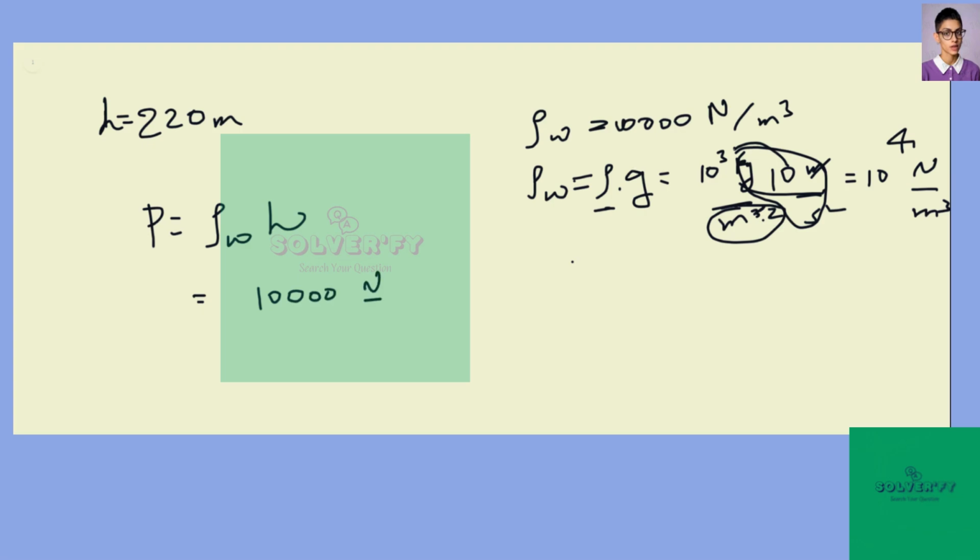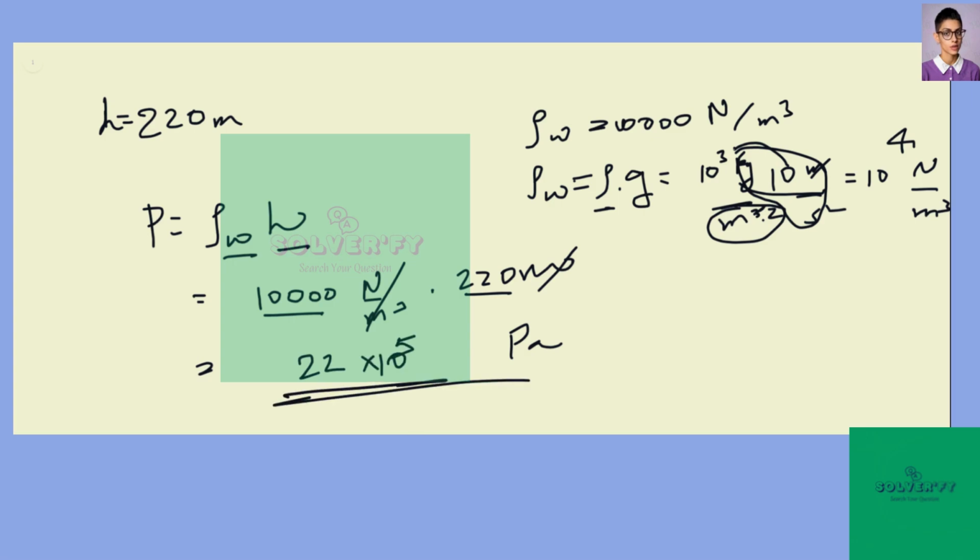10,000 Newton per meter cube, which is our weight density, times our height, which is 220 meters, gives you, the units give you Newton per meter square, which is pascals, times 220 times 10 power 4 is 22 into 10 power 5 pascals. That is it. 22 into 10 power 5 pascals is 2200 into 10 power 3 pascals, which is 2200 kilopascals, which is what was given in the question.